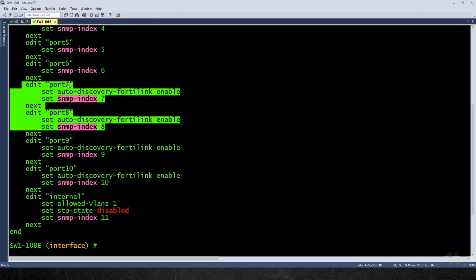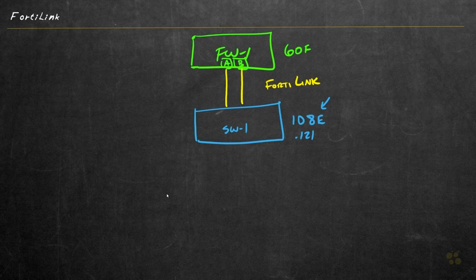We'll go A to 7 from the firewall to the switch, and then we'll go port B on the firewall to port 8. So that'll be our game plan. So on the switch, this will be port 7, and this will be port 8. Also here at the FortiGate, we want to make sure that we're enabling the switch controller function on the firewall. And that way it has the ability to manage the switches over the FortiLink interface.